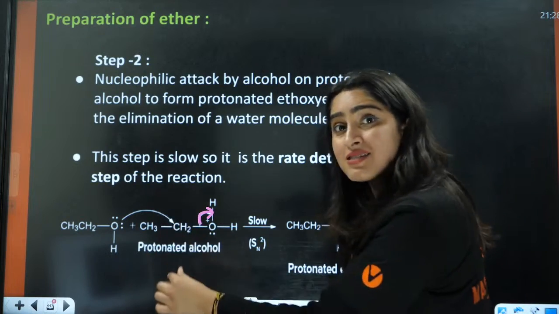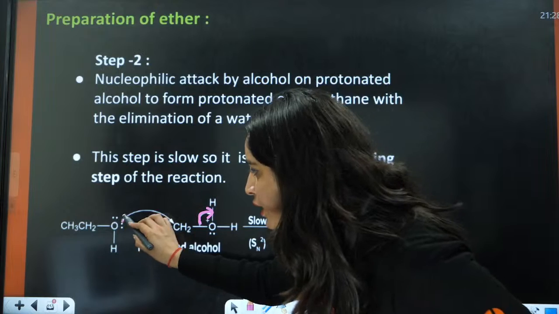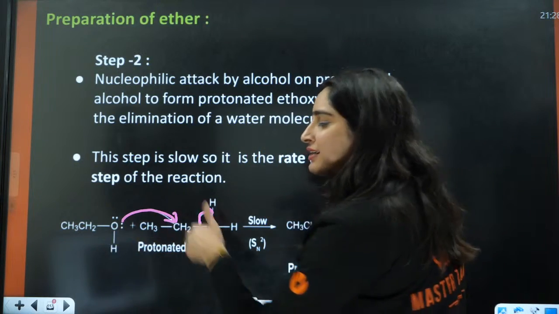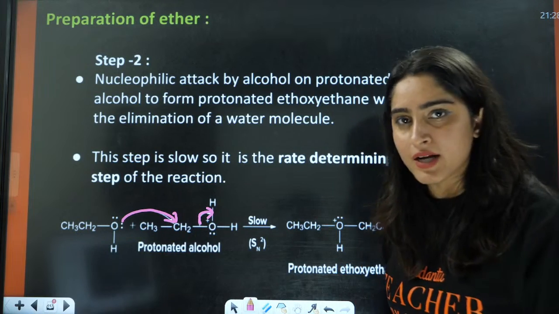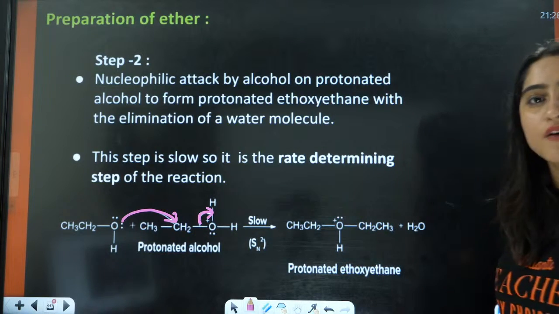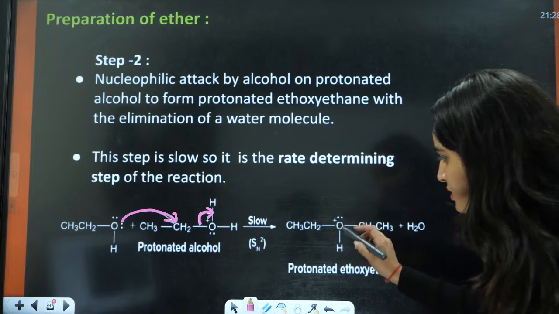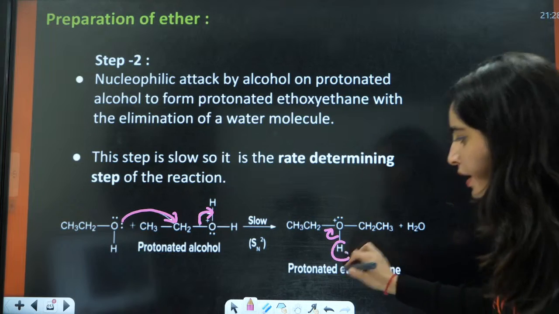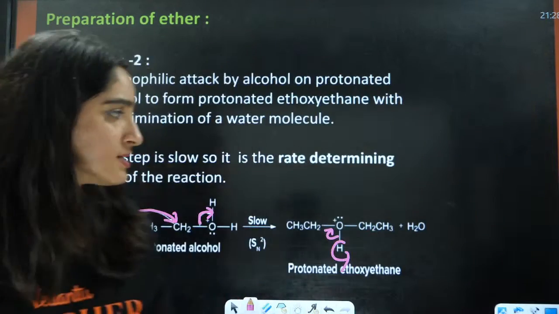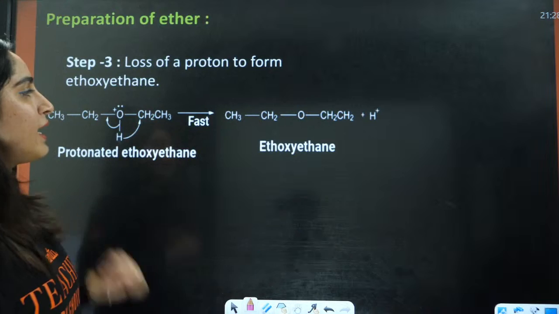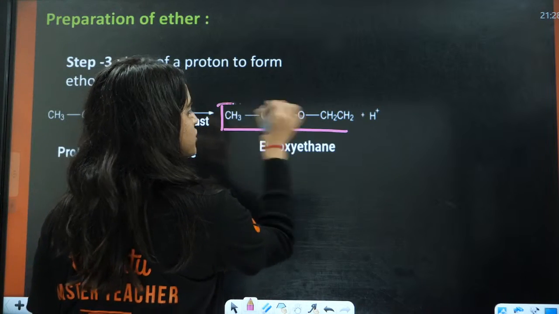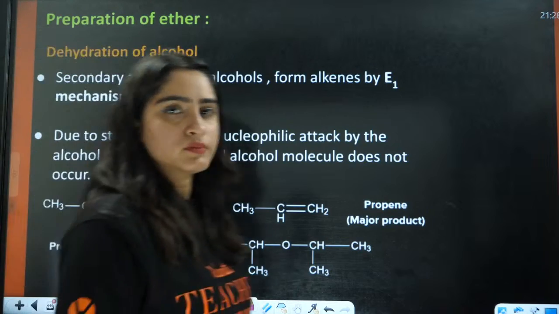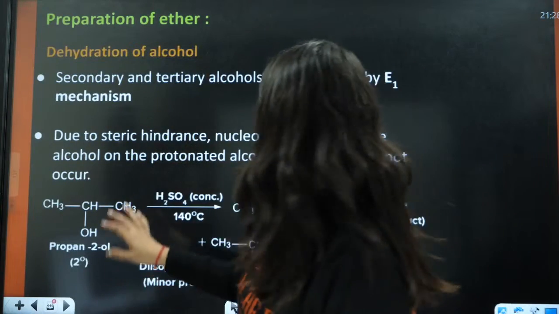And for help of this CH2, another molecule of alcohol will come and donate its lone pair here. Again it will have a positive charge, and then it will lose the H positive. It takes the electrons and eliminates H positive, and hence it leads to the formation of ethers. Understood, everybody?